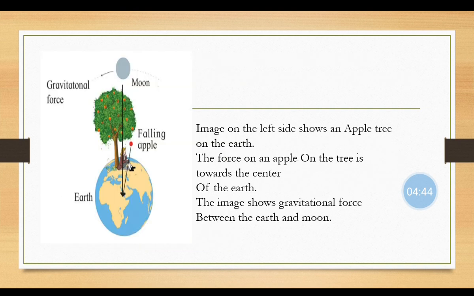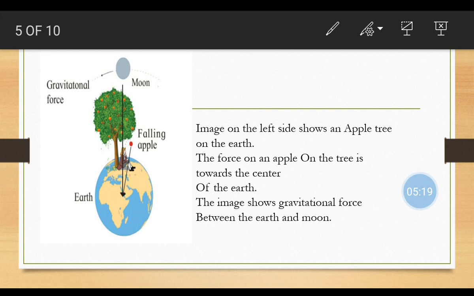Here you can also see the center of the earth, the moon, and the apple. Because of the gravitation force, the apple falls in a vertically downward direction. The force on an apple on the tree is towards the center of the earth. The image shows the gravitation force between the earth and the moon. Just like there is a gravitation force between the apple and the earth, there is a gravitational force between the moon and the center of the earth. So I hope you have understood till now.